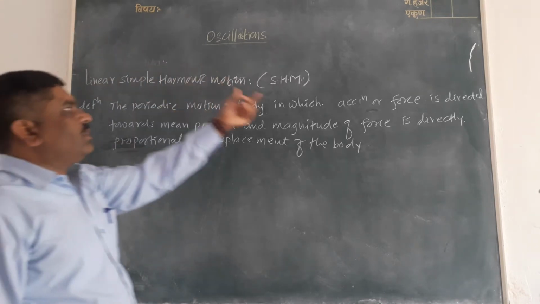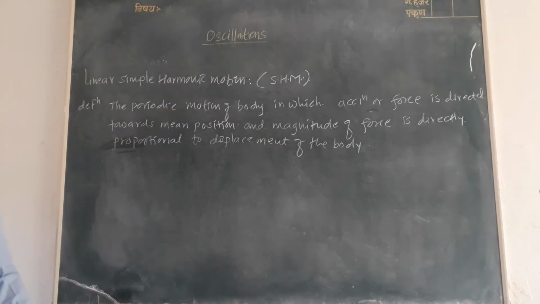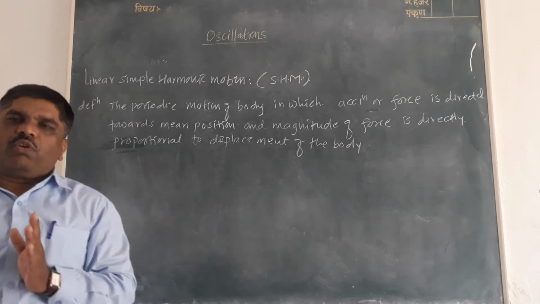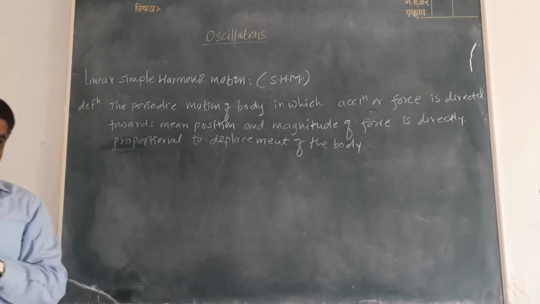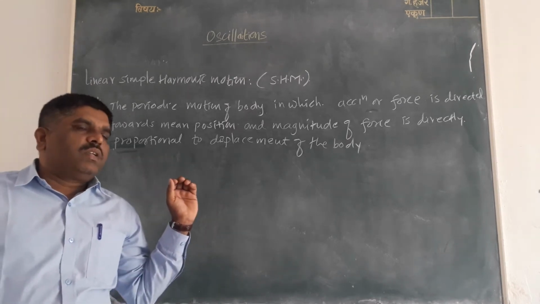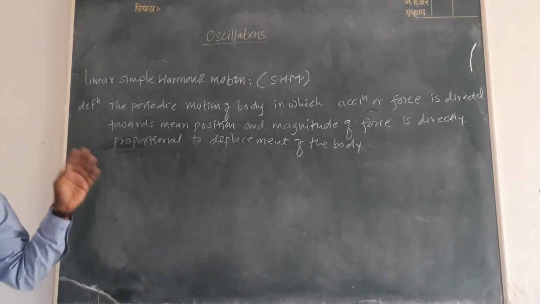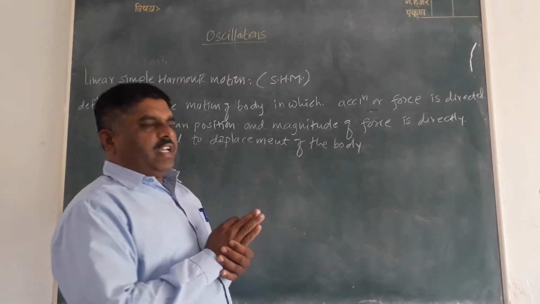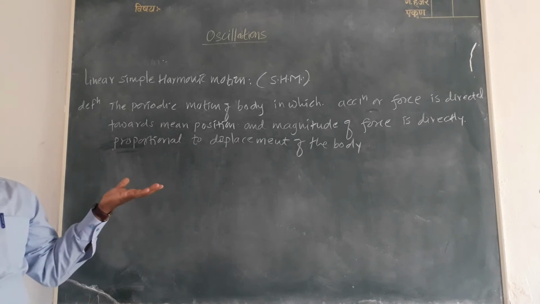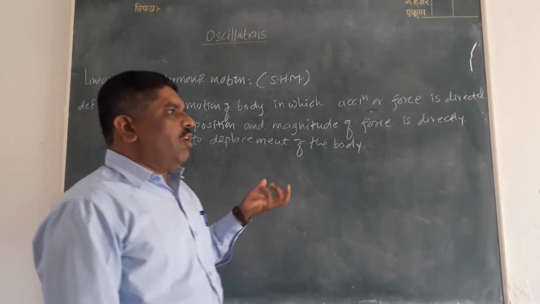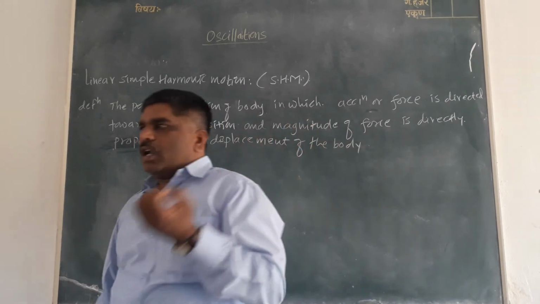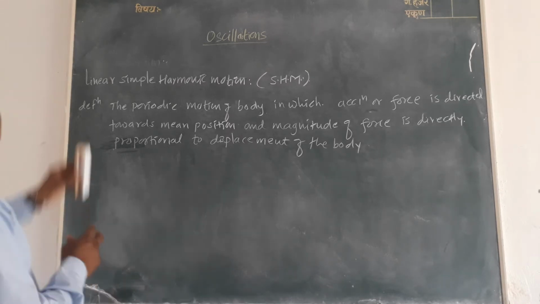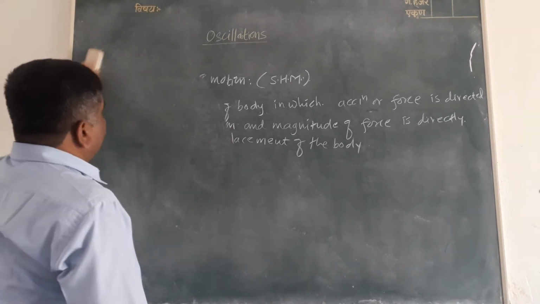In short, it is called SHM, linear SHM. The periodic motion of a body in which the force or acceleration is directed towards the mean position and its magnitude of acceleration or magnitude of force is directly proportional to the displacement of the body is called linear simple harmonic motion or linear SHM.